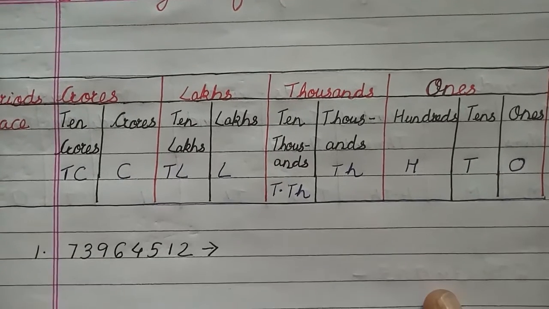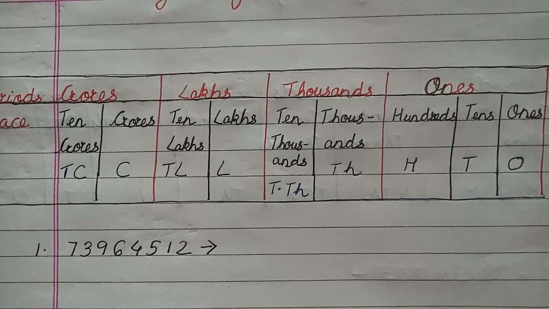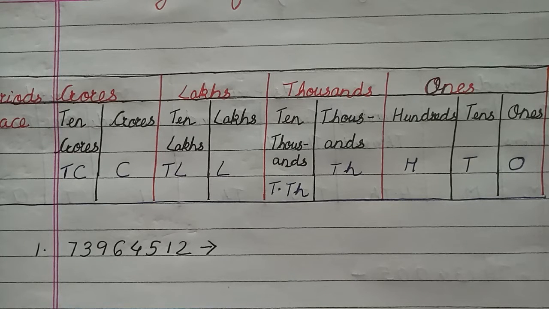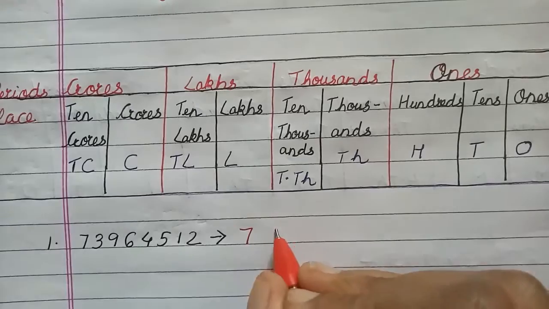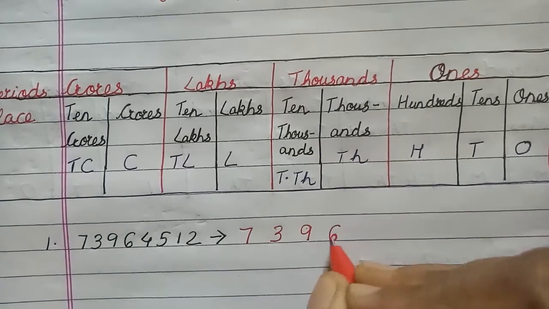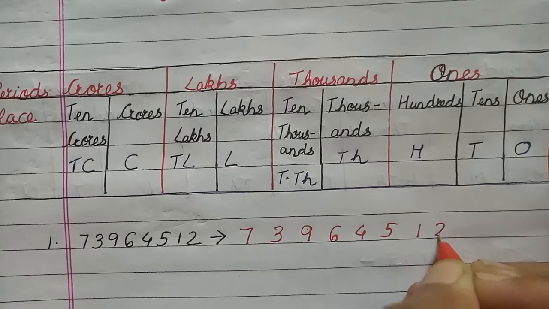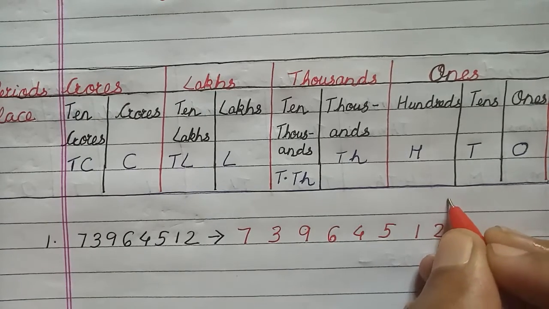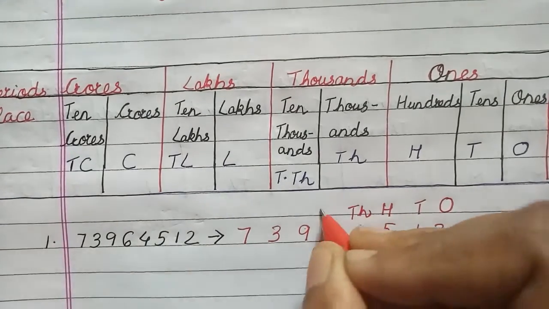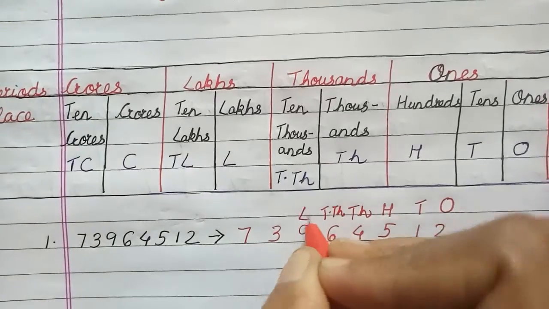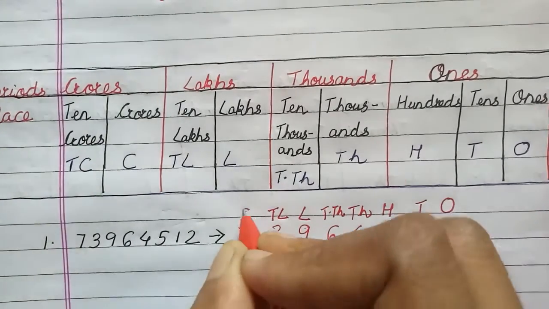Okay. Now children, you can see a number here. Yes, this number we are going to write in Indian system of numeration. If you remember children, in the Indian system of numeration, commas are put from behind 3 places, then 2 places and 2 places. Yes or no? Yes. So let's do it. So what is the first step? First step is you will write a number by putting gaps. Okay, write a number by putting gaps. Now I am going to write step 1. What you will do? You will write here the period. So it is 1, tens, hundreds, thousands, 10,000s, lakh, 10 lakh and crore.